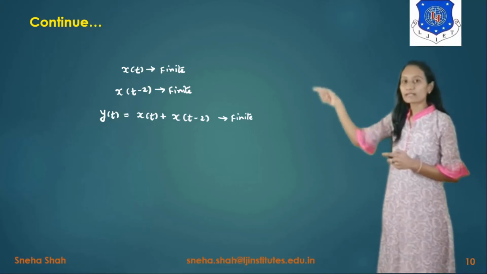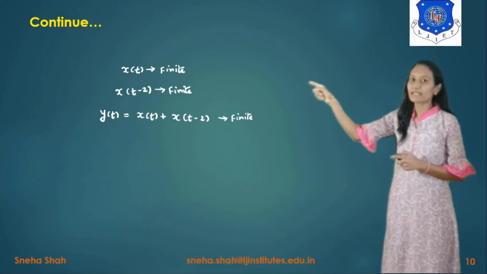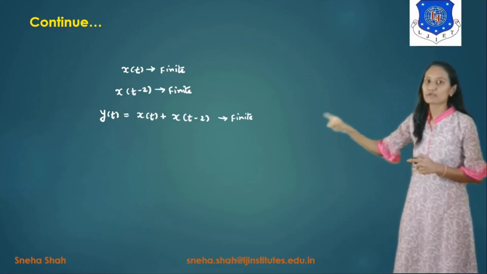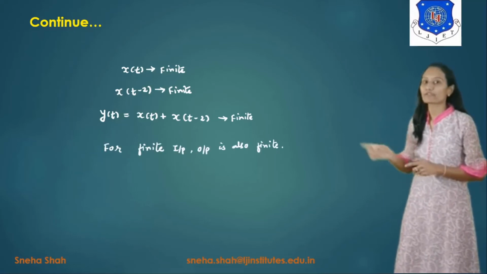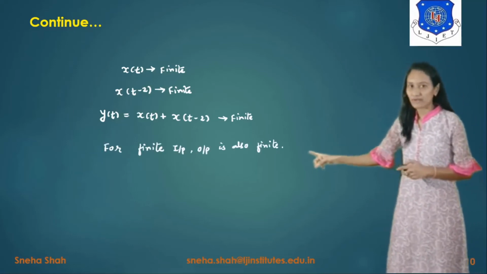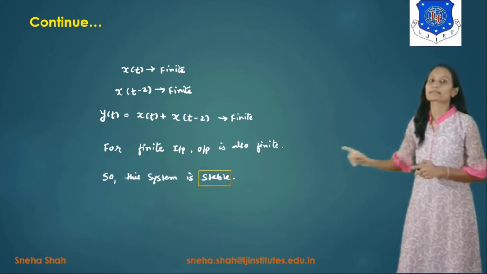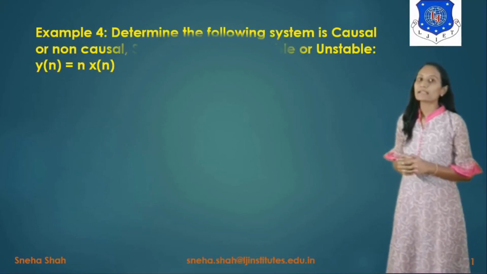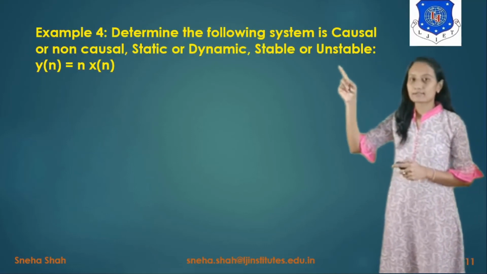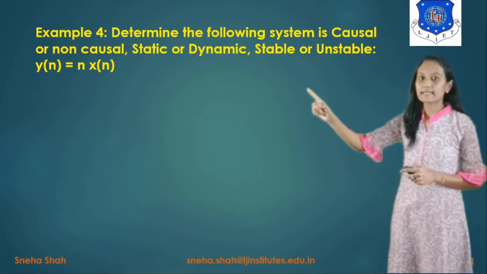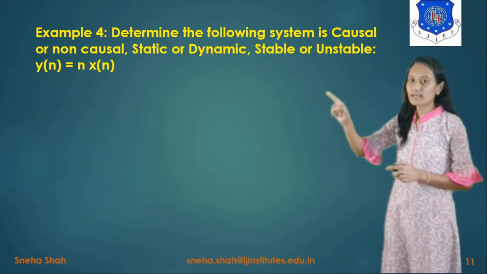As we have taken the input signal x of t as finite, the value of y of t is also finite. So we can say that for finite input, output is also finite. So this type of system is considered a bounded input, bounded output, stable system. Now the next example is: determine whether the following system is causal or non-causal, static or dynamic, stable or unstable.